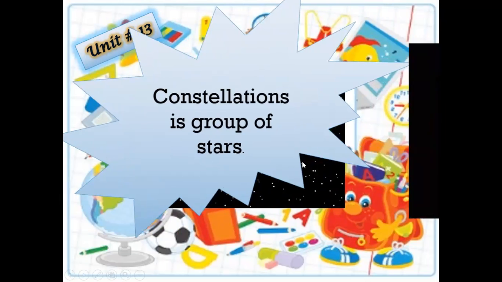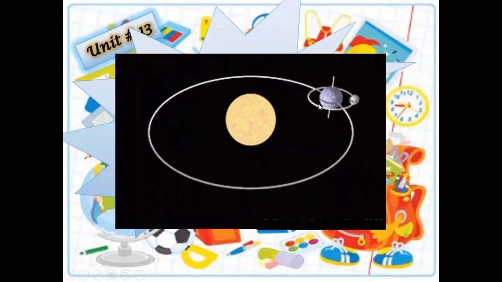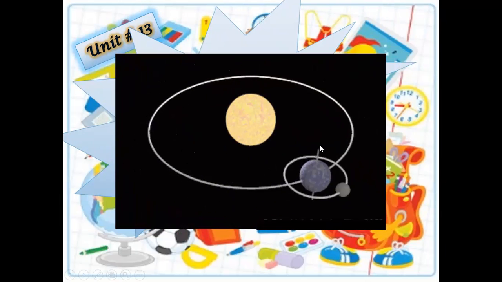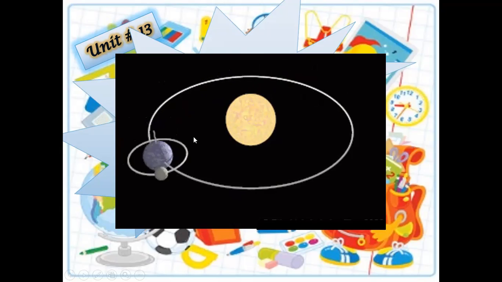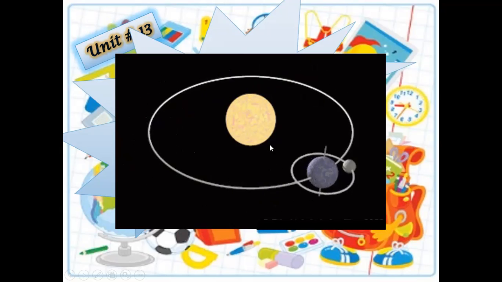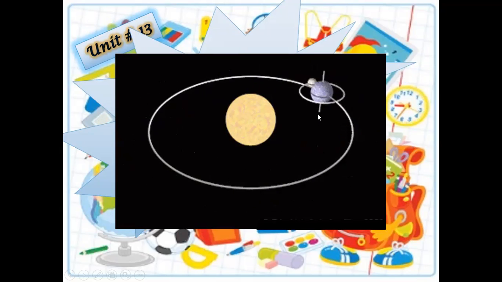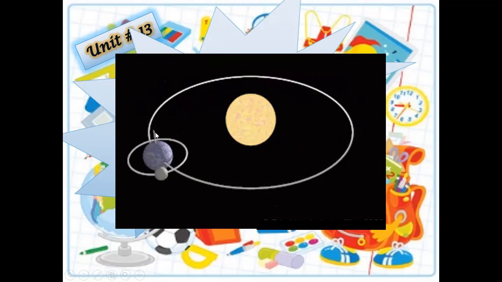A constellation is a group of stars, and the Earth is orbiting around the sun. The moon is orbiting around the Earth. The moon is a non-luminous object, so there is no light of its own. The light which we see from the Earth is due to reflection from the sun.